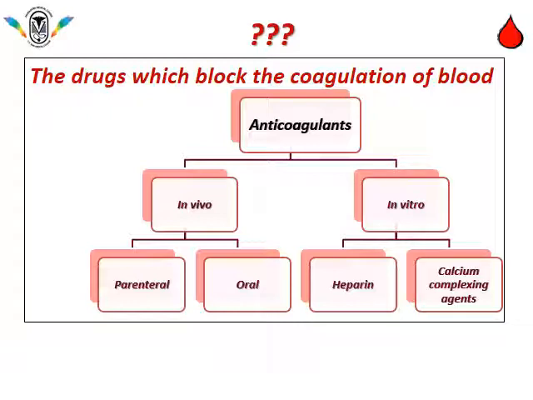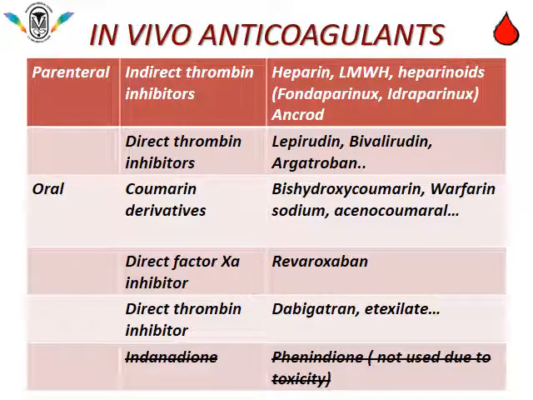In vivo anticoagulants again can be subclassified into parenteral anticoagulants and oral anticoagulants. In vitro drugs can be heparin, which is a natural anticoagulant, and calcium complexing agents. Now let us see further about in vivo anticoagulants.